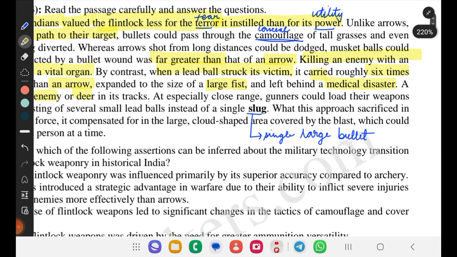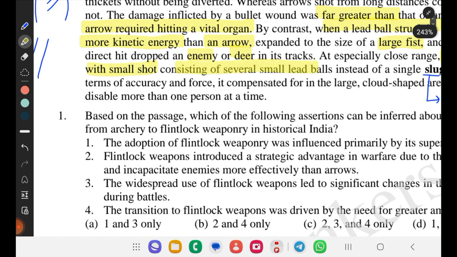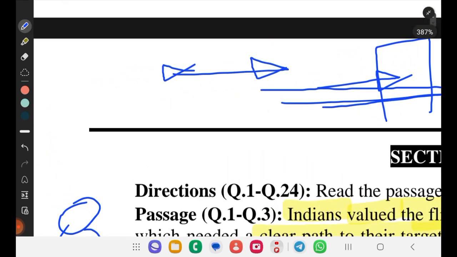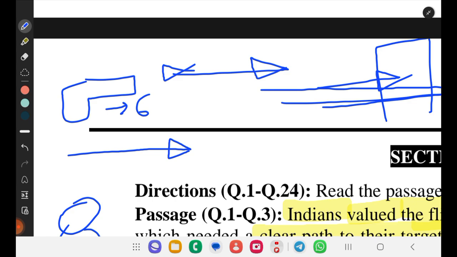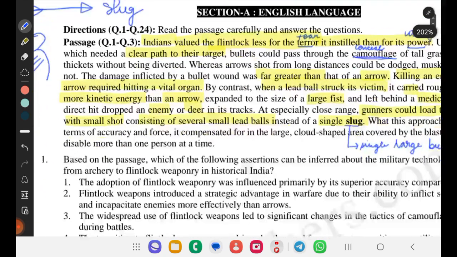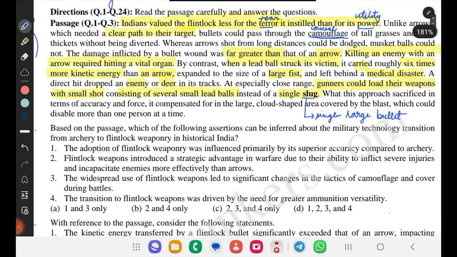At especially close range, gunners could load their weapons with small shot consisting of several lead balls instead of a single slug. So what could gunners do? If there is a short range, they could load their gun with 6 bullets at a time. But in the case of arrows, there is a need for one single arrow at a time. One single bullet is called a slug. What did this approach sacrifice in terms of accuracy? It compensates for the large cloud-shaped area covered by the blast, which could disable more than one person. Here the passage is completed.